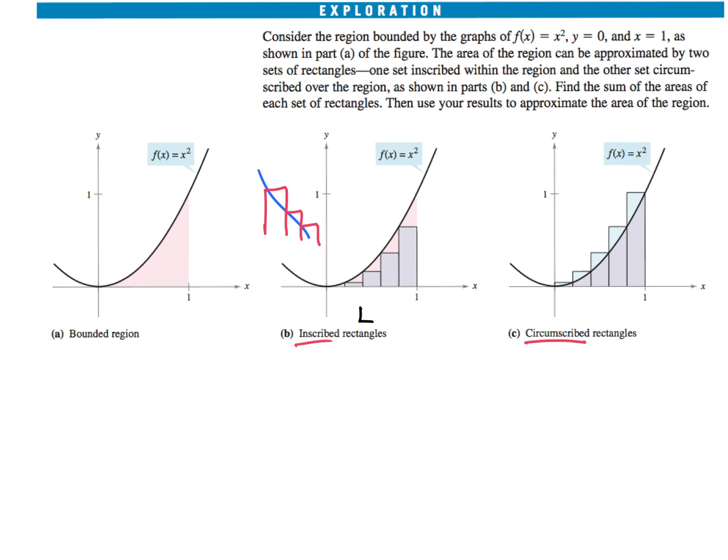But a lot of the time we'll call this kind of example a right, because what part of the rectangle does it touch? The right. That's more likely how we're going to be exposed to it when we get to chapter 4. But circumscribed means over. And if you have a decreasing function, a right hand would actually be inscribed. Exactly. So there's some new terminology for you right there. Let's keep moving.